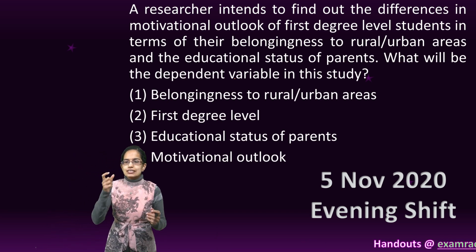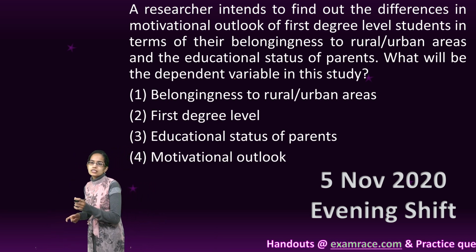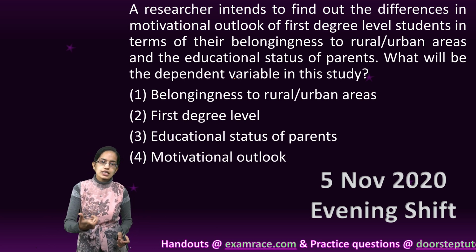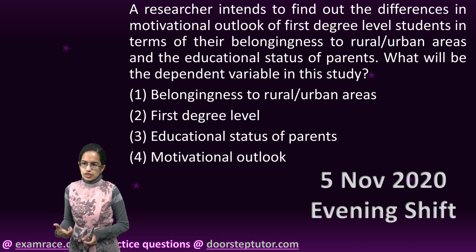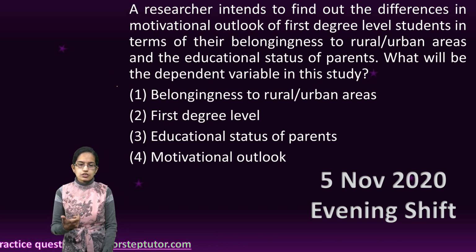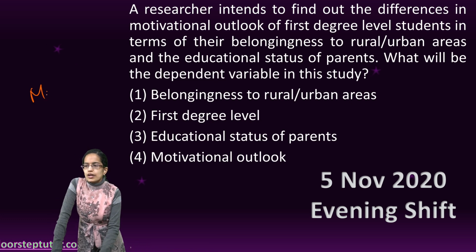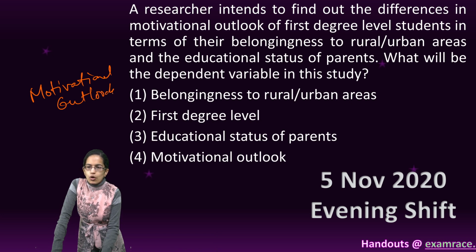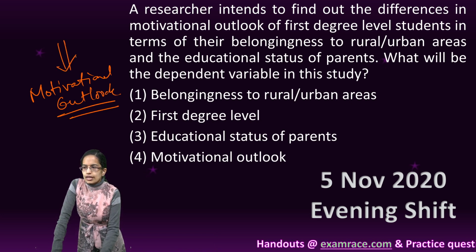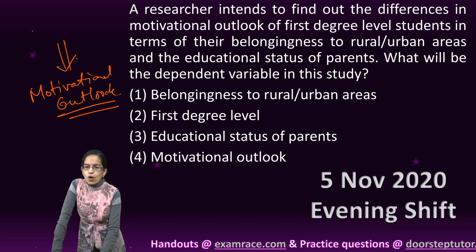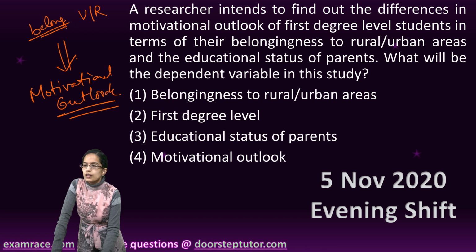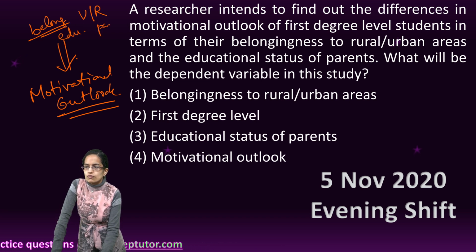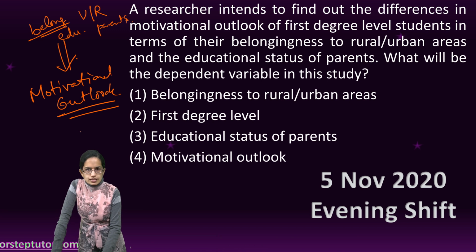The next is, a researcher intends to find out the differences in the motivational outlook of first degree level students in terms of their belongingness to rural urban area and the educational status of the parents. Now what we are trying to find out is the motivational outlook, and this motivational outlook is dependent on what? It is dependent on, first of all, where the student belongs, whether he is from an urban profile or a rural profile, and what is the educational status of the parents. Those two things would determine the motivational outlook.